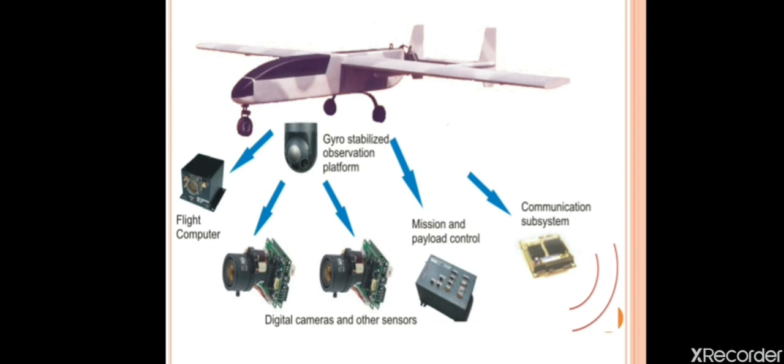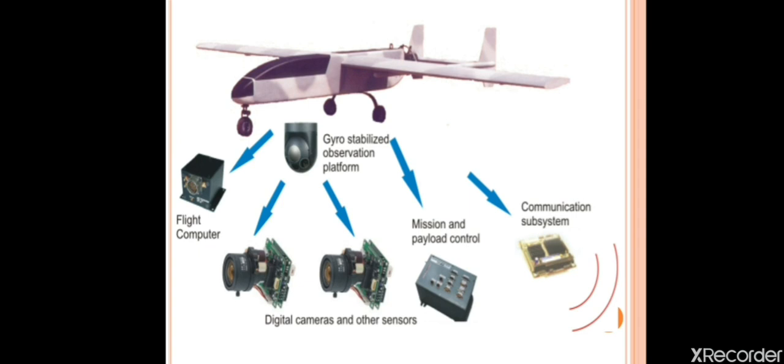Okay, the flight computer, what it does: it will receive the data from the ground station, and whatever deflection is required for our control surfaces will be given through the actuator. Then we will get the proper maneuvering or stability. Okay, next, the gyro stabilizer observation platform will give the location of our air vehicle.